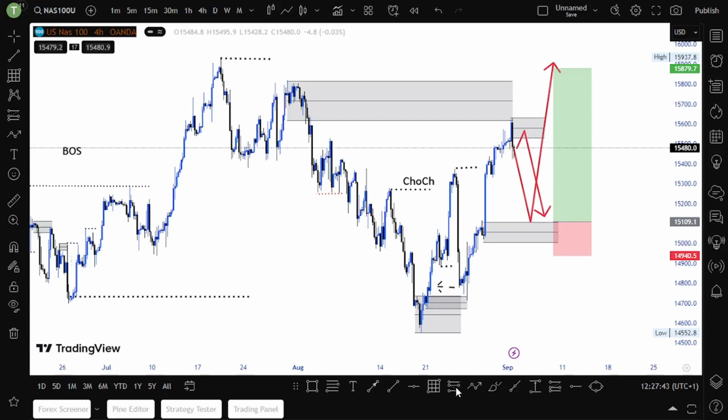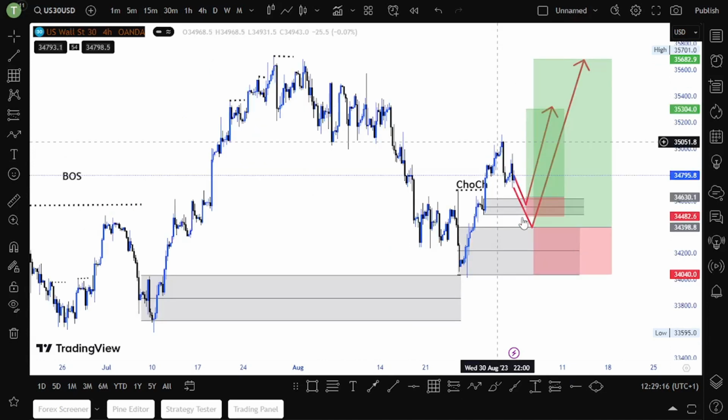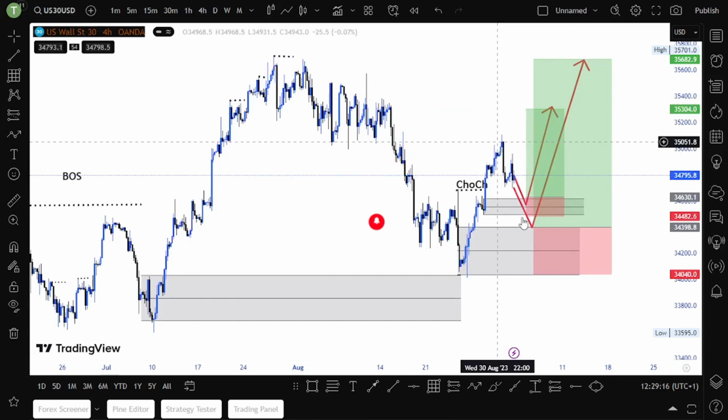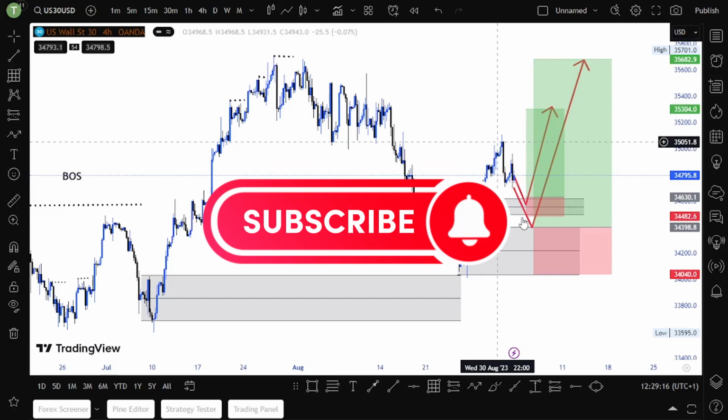We have two demand zones. We have one here. Price could either come down, and then we buy. We could also buy at this demand zone, targeting this high.